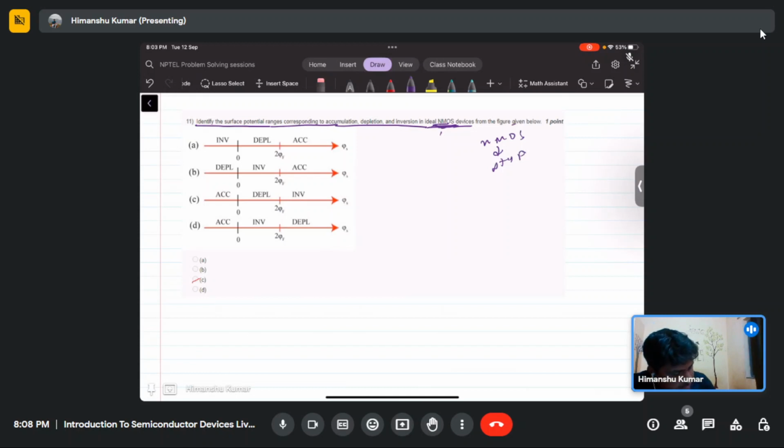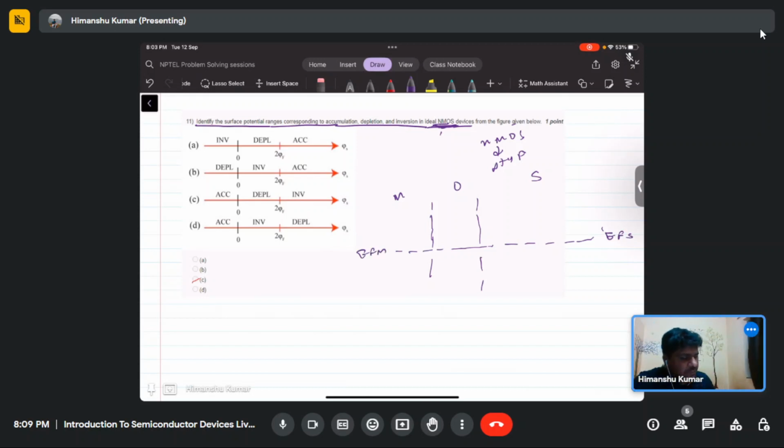So if we draw this metal, this is metal oxide semiconductor. Then we draw the Fermi level, which will be constant. This is EFS, this is EFM. We are assuming an ideal MOS cap.